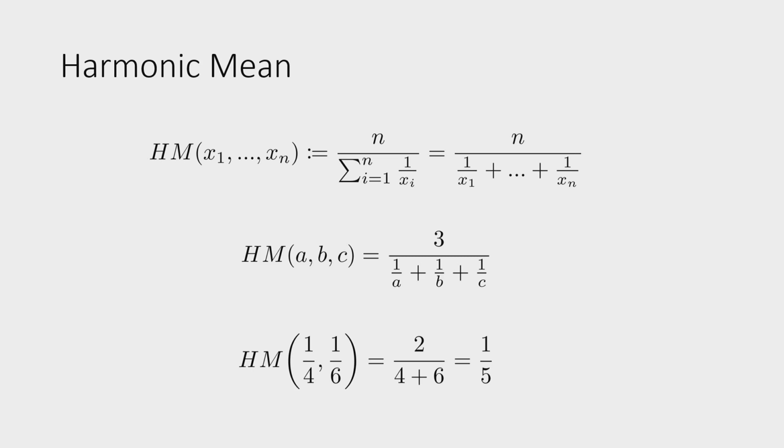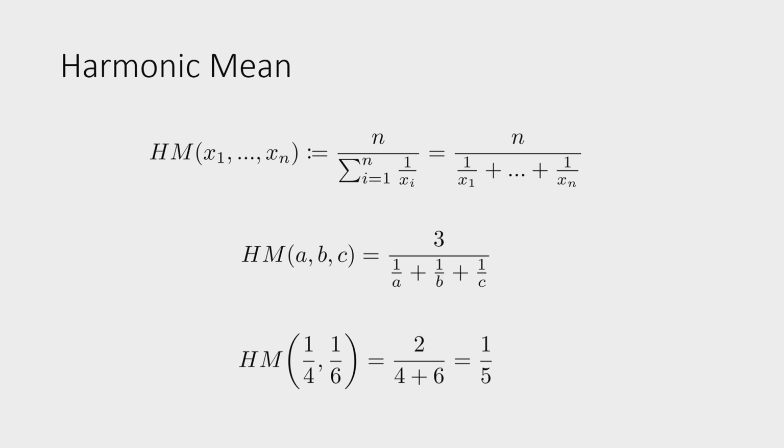And that's where the name harmonic series comes from, because the individual terms are in harmonic progression. And then obviously there's the connection to music. So the harmonic mean of a quarter and 1 over 6 is 1 over 5. So 1 over 4, 1 over 5, 1 over 6, and so on are said to be in harmonic progression.